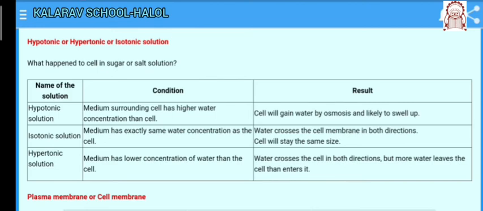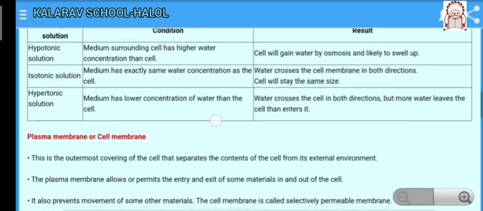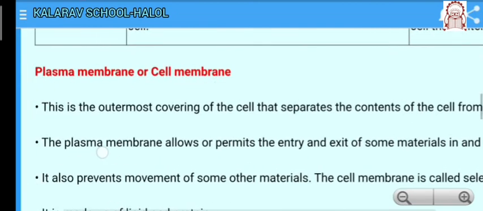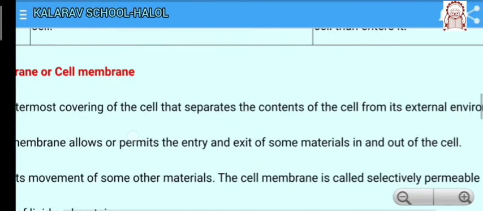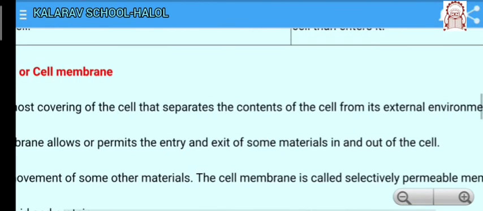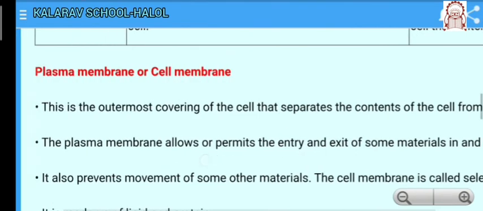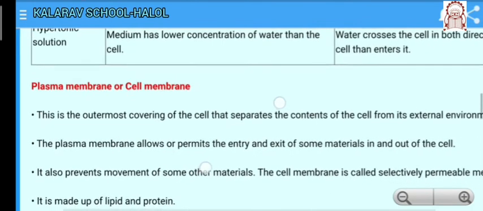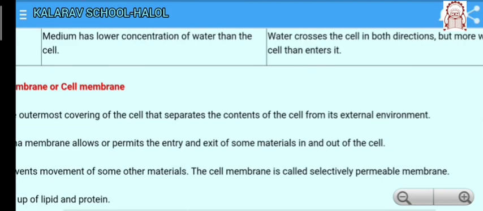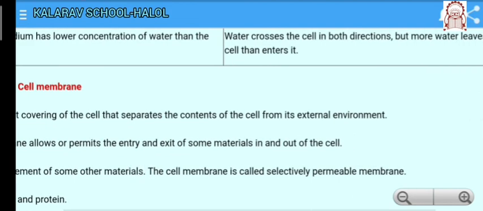Now, the parts of the cell. The first I will tell you about is the plasma membrane or cell membrane. This is the outermost covering of the cell that separates the content of the cell from its external environment. The plasma membrane permits the entry and exit of some material in and out of the cell.